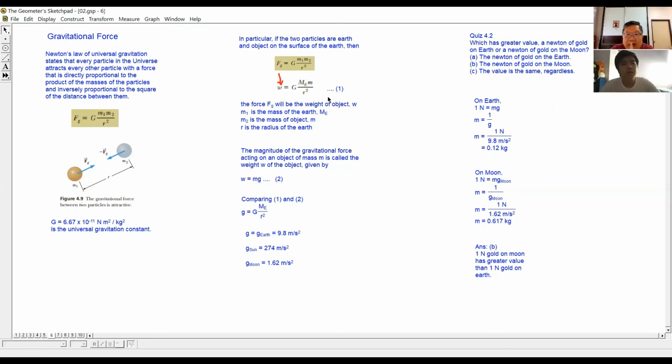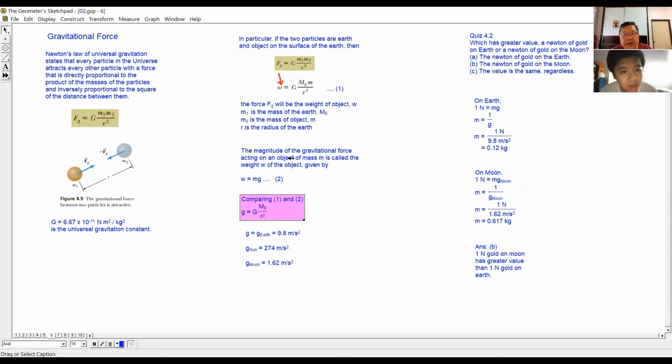But there is one similarity between this one and this one here. That is the m. So the m here in equation 2 will cancel with the m in equation 1. Thus, we have g equals GM_E over r squared. So this is what we have. Okay.